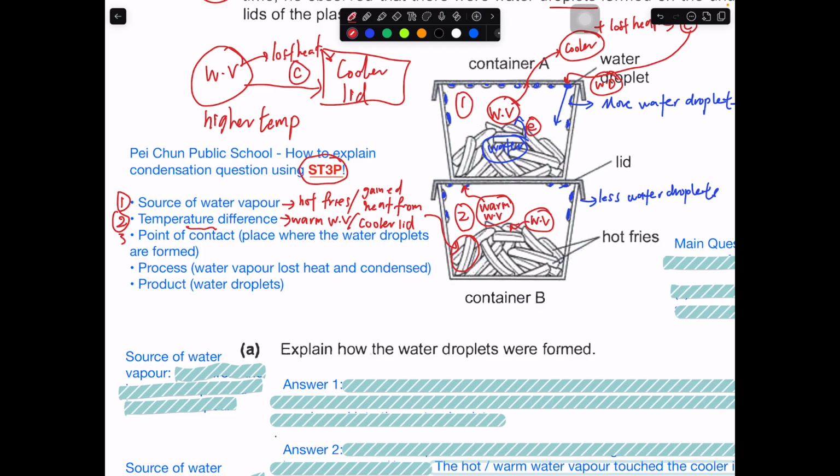The third point is the point of contact, where the water droplets are formed. It is where the warm water vapor touches that part and starts to lose heat. So this is the point of contact. The process is really lose heat and condense. That means when you're explaining this, you need to have these two words: lose heat, condense. The last one is your product, the water droplets. So these are the five key ideas. That's why they call it ST3P. The 3P comes from point of contact, process, and product. With this in mind, it's easier for you to write down your answers.